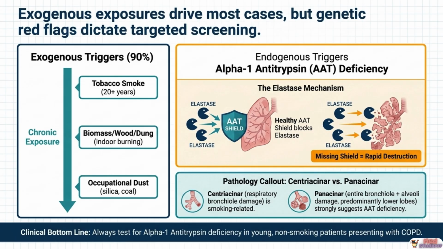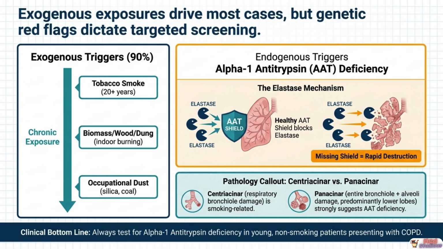But here is where your clinical thinking must expand. A young patient or a non-smoker presenting with COPD is a red flag that demands targeted genetic screening. The culprit is alpha-1 antitrypsin deficiency. Alpha-1 antitrypsin is a protective serine protease inhibitor that normally blocks elastase, an enzyme that continuously degrades connective tissue.